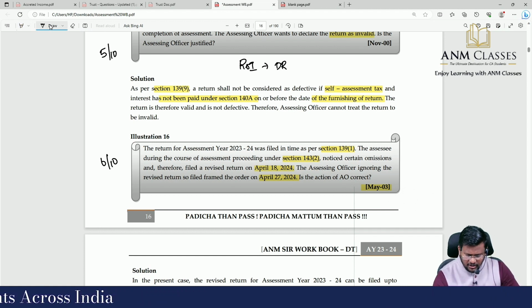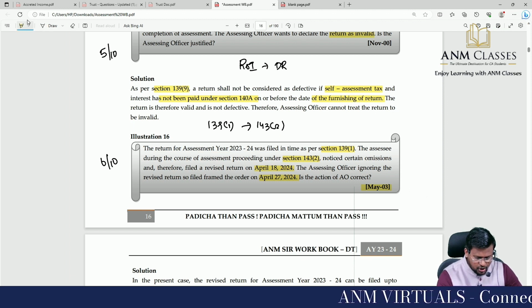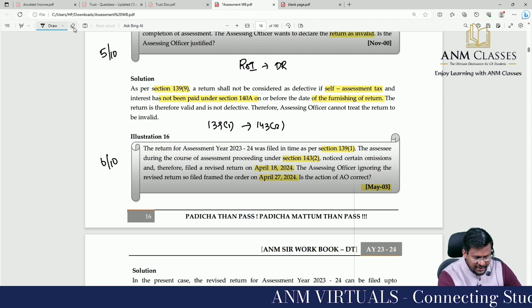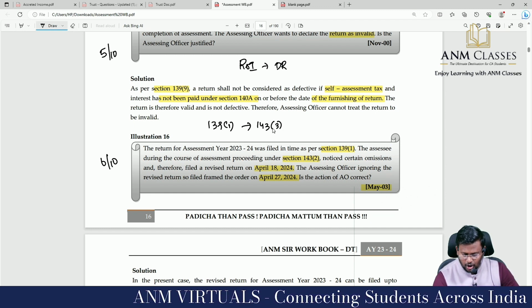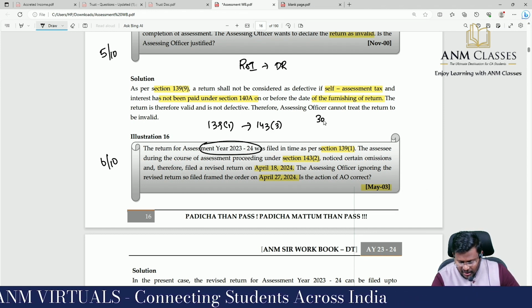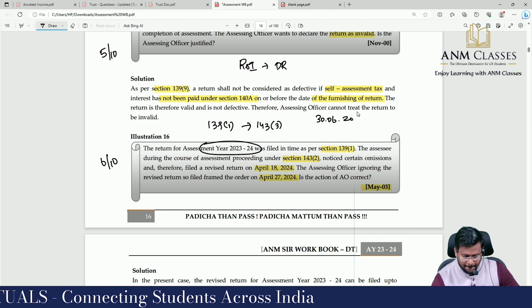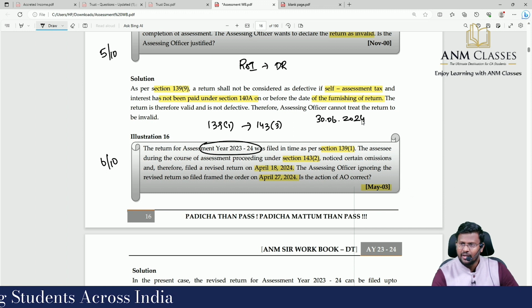Has a return been filed under 139 subsection 1? Was a notice under 143 subsection 2 received on the return filed under 139(1)? 143 subsection 2 is a scrutiny assessment notice. That has to be sent within 3 months from the end of the financial year in which the return of income has been filed. So for our assessment year, 30/6/2024 is the last date to issue a notice under section 143 subsection 2, correct?